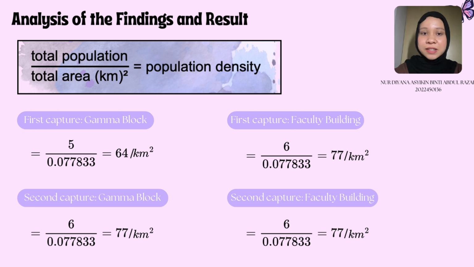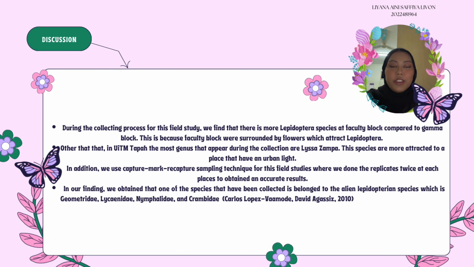Meanwhile, in the Faculty Building area, the population density for both the first and second capture resulted in 77 per square kilometer.